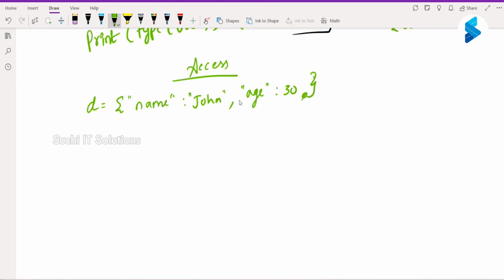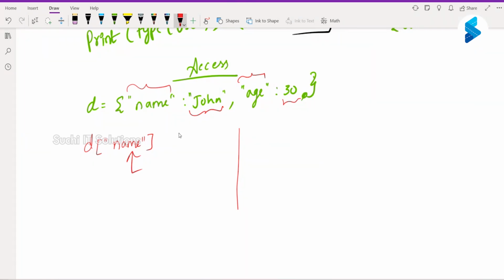Let me say these are the two key values. So this is my key and this is our value. There are two ways to access. One, I use the dictionary name, and within the square bracket, I give my key name. This retrieves the value based on the key.